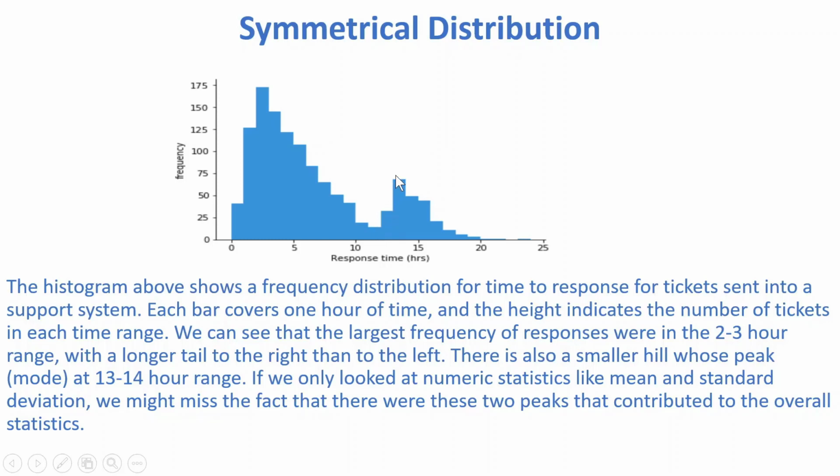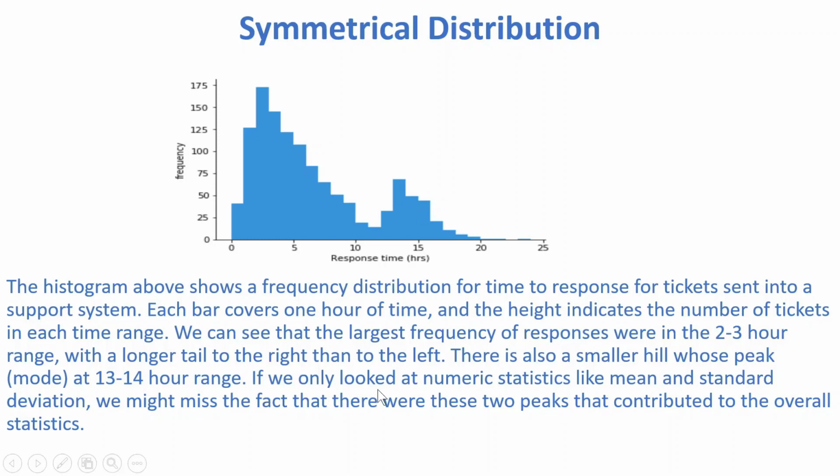Again it increases, but the ticket frequency is less compared to the first one. So here the frequency is around 60k, and at what time? This is around the 13 to 14 hour range.